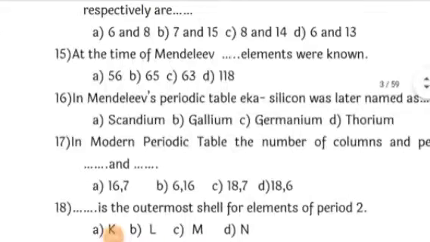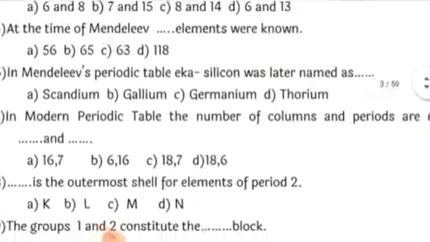Next, at the time of Mendeleev, dash elements were known. So at the time of Dobereiner, it was 56 elements, and when Mendeleev studied, he found that there were around 63 elements. So at that time 63 elements were known, and he arranged the 63 elements according to the increasing order of their atomic masses. So the correct option here is 63.